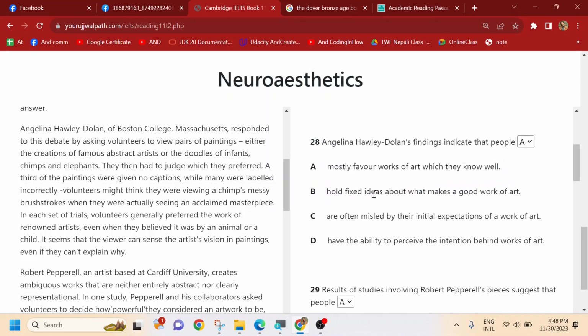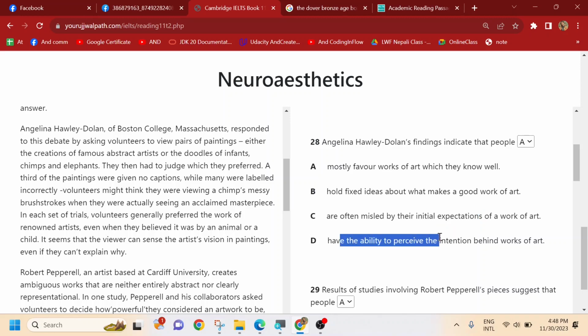Hold fixed ideas about what makes a good work of art. We have no idea what makes a good work of art, right? Are often misled by their initial expectation of work of art. So are they misled by their initial expectation? We have not seen any expectations of the viewers.